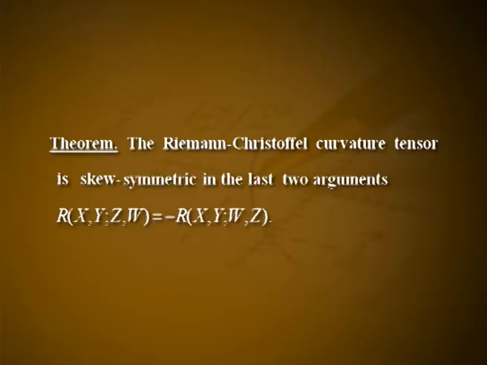In addition to these symmetries, we have the following theorem. The Riemann-Christoffel curvature tensor is skew symmetric in the last two arguments, that is R(x,y,z,w) is equal to minus R(x,y,w,z).